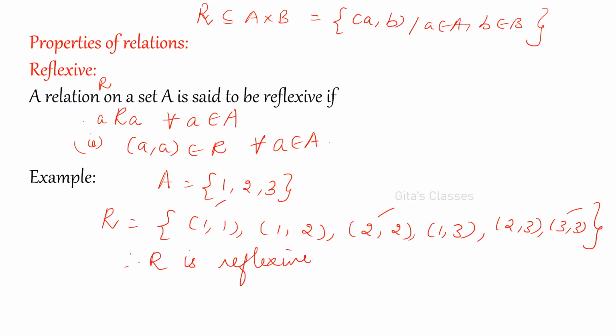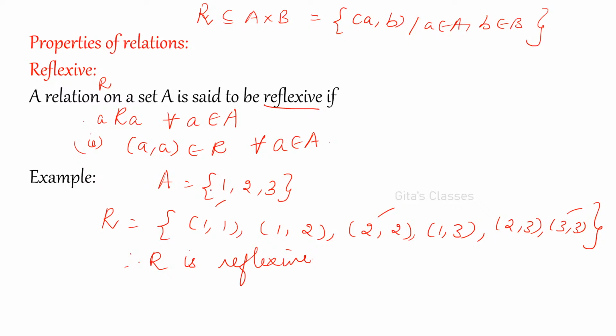A relation R on a set A is said to be reflexive. Try to understand from the name itself. Reflexive means you must have the same value, so A is related to A for all A in the set. A comma A, this should be the identity relation. If you have only these values, it is identity. Along with this, you can have other elements also. So every element of A is related to itself.